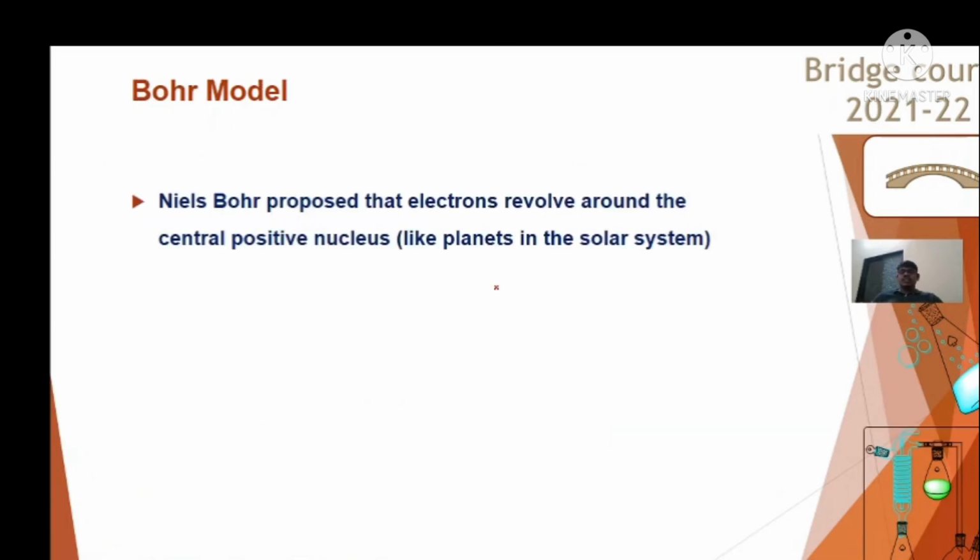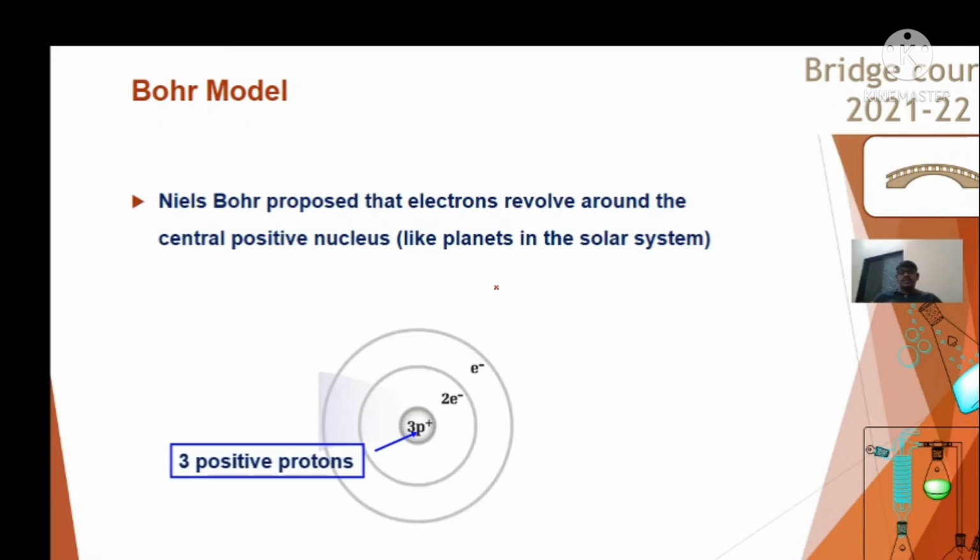So what does Niels Bohr's model say? Niels Bohr proposed that electrons revolve around the central positive nucleus, which we have seen in the previous slide. Suppose this is the nucleus where the protons are present, and these are the 3 electrons. Because an atom is a neutral species, if it contains 3 protons, it should have 3 electrons to be neutralized. These are positively charged, these are negatively charged.